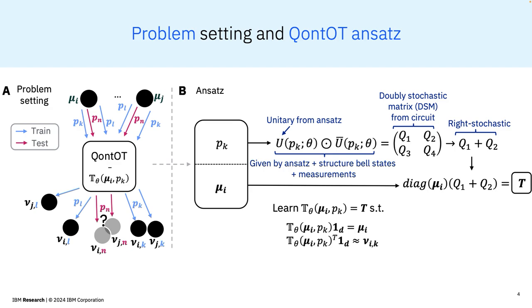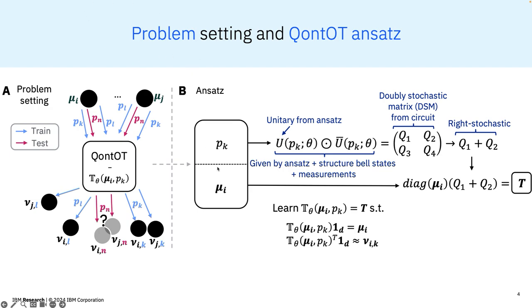The conditional distribution learning problem is depicted on the left. We are given an initial distribution mu_i linked to a context variable p_k. We would like to predict the final distribution nu_ik, into which mu_i develops when exposed to the context p_k. We strive to learn a global map t_theta such that at inference time we can predict final distributions for unseen context and/or unseen initial distribution.